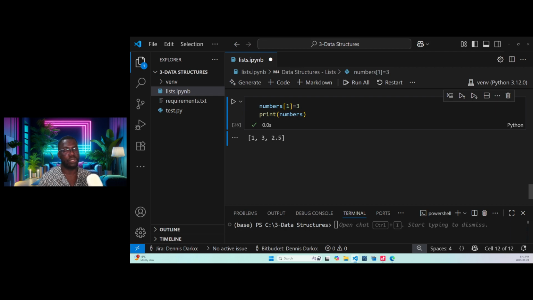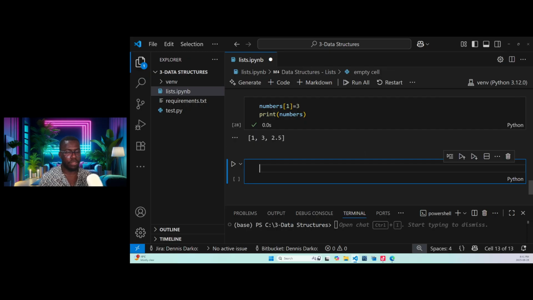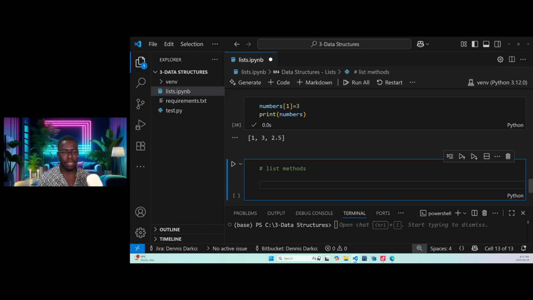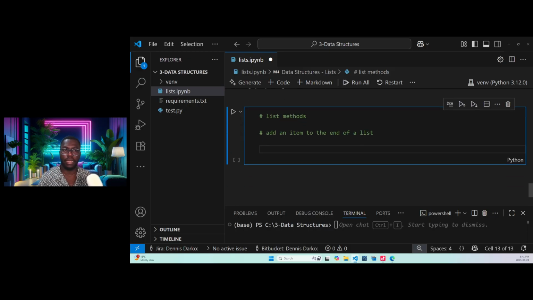Let's look at how we can remove and add elements. Then we are done for the day. We call these list methods. For list methods, let's look at how we can add an item to the end of a list.